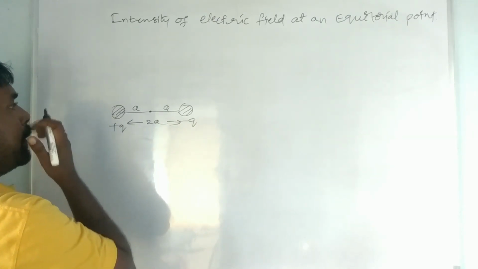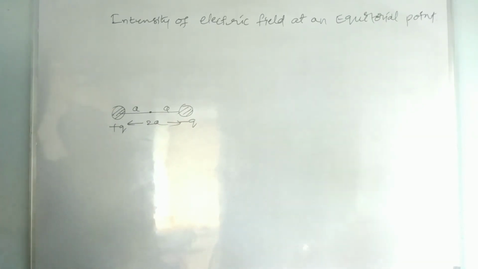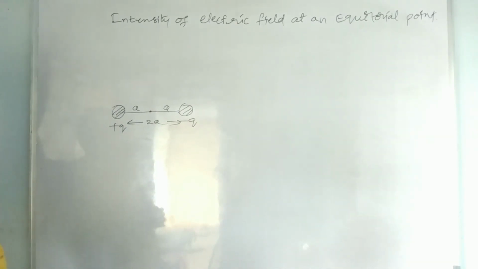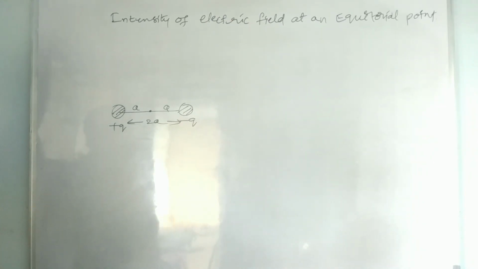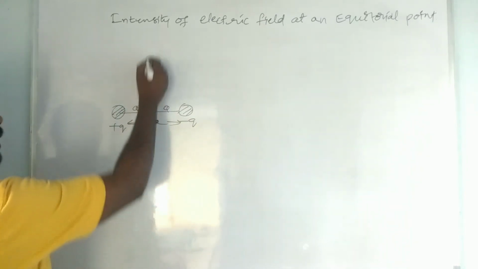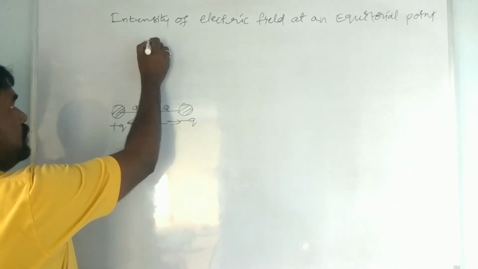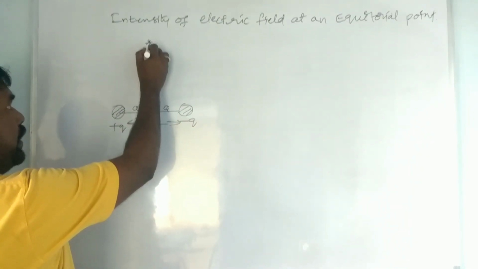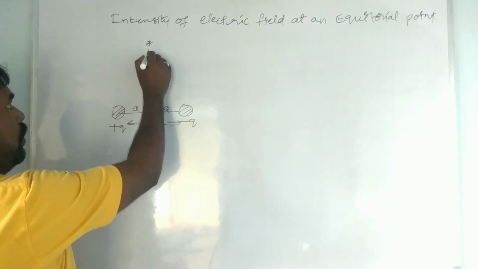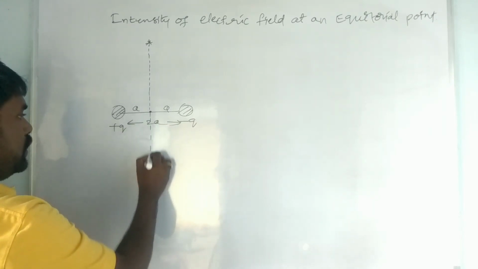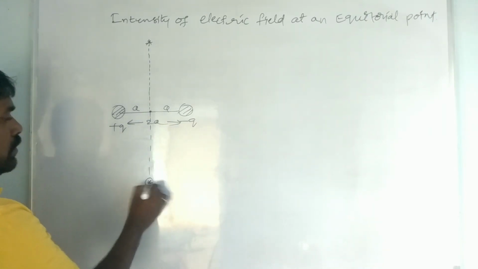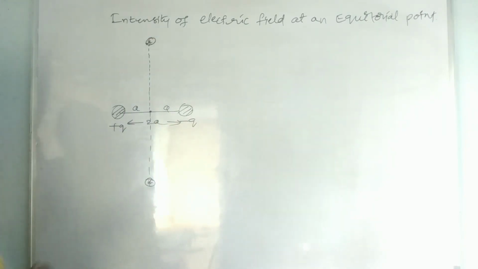Okay, so the line which divides the dipole into two equal parts is the equatorial line, and this is the equatorial point.